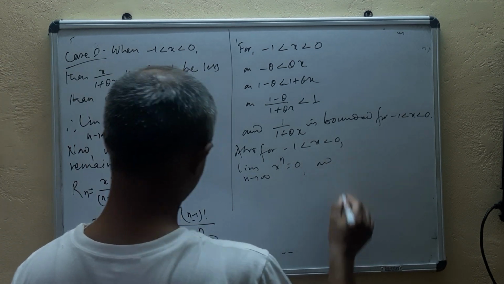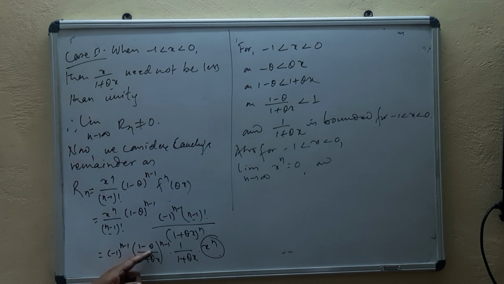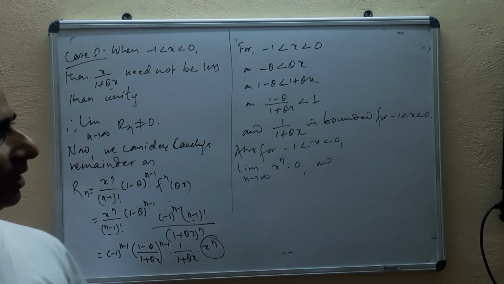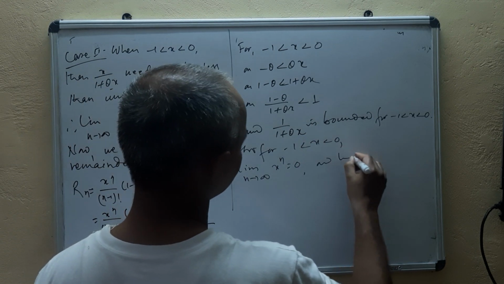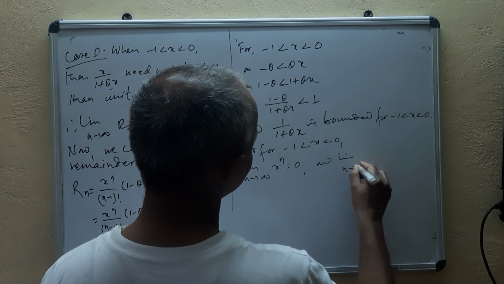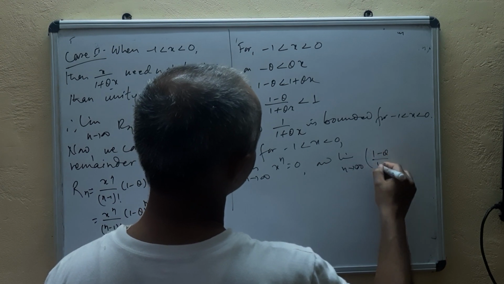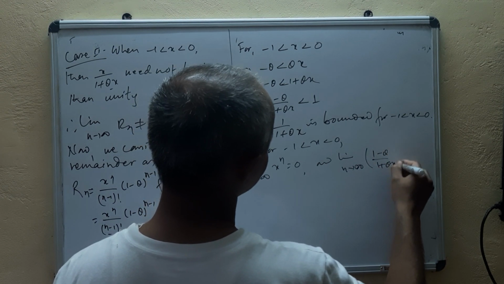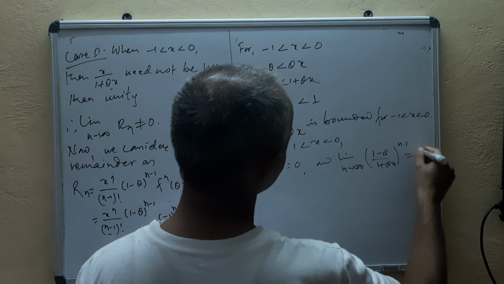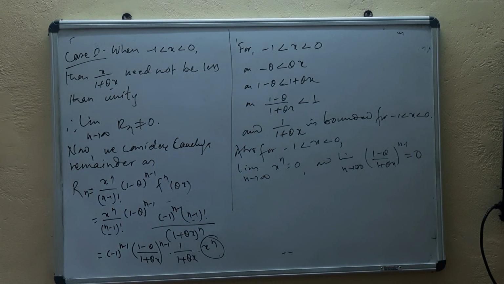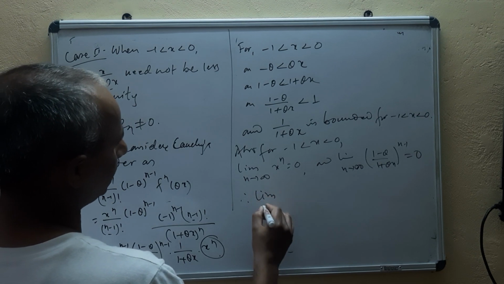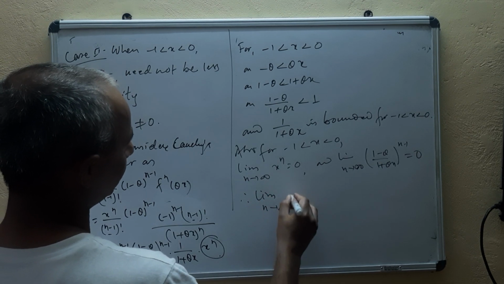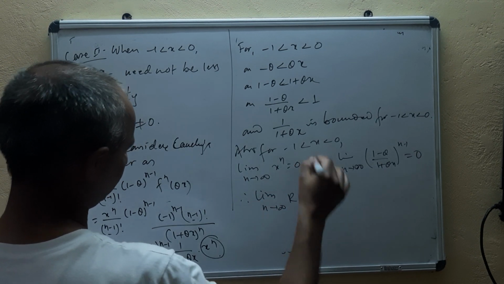And as we said, 1 minus theta upon 1 plus theta x is bounded by 1, it is less than 1. So limit n tends to infinity, (1 minus theta upon 1 plus theta x) whole power n minus 1 also will tend to 0, isn't it? Hence limit n tends to infinity, Rn equals 0.